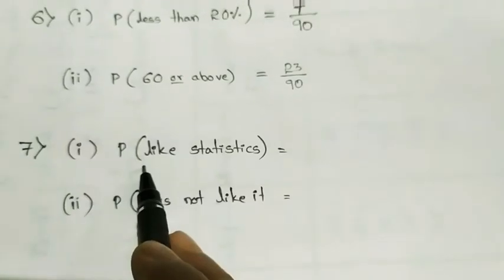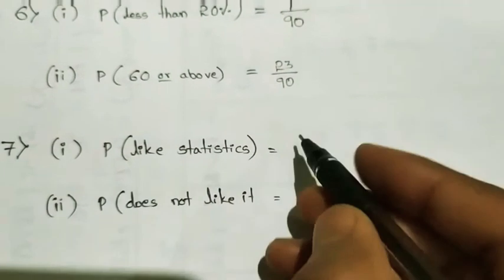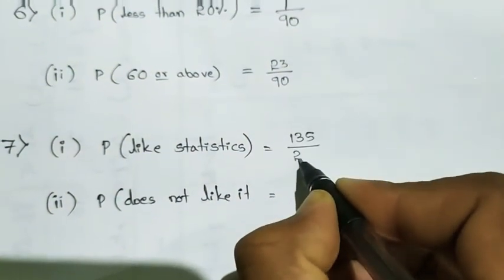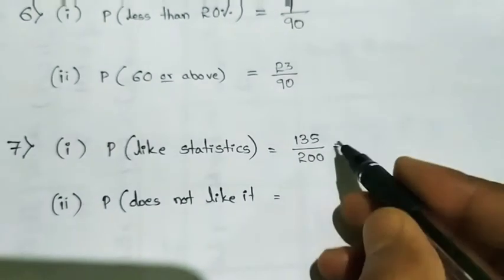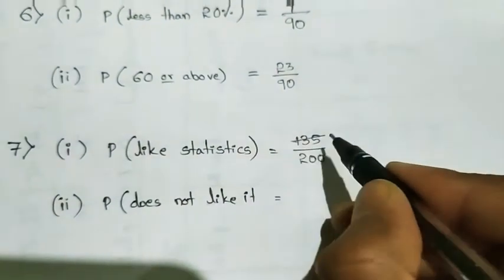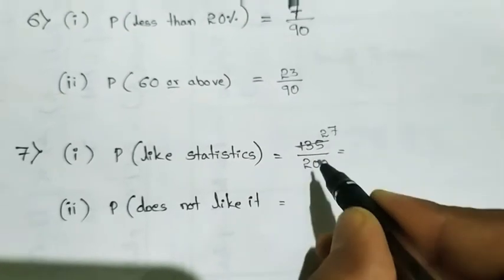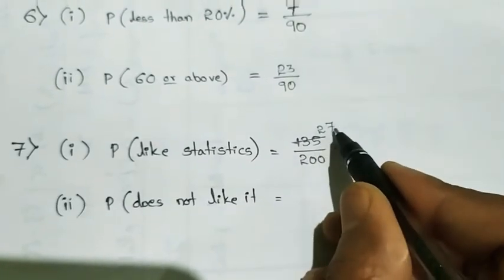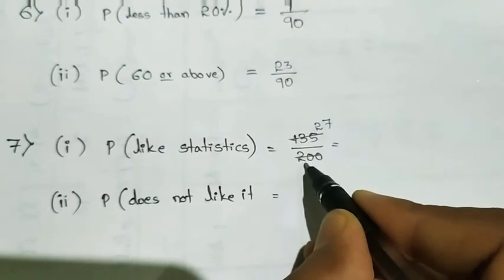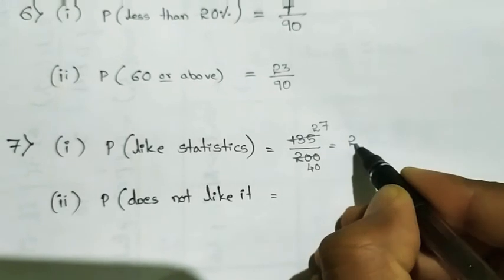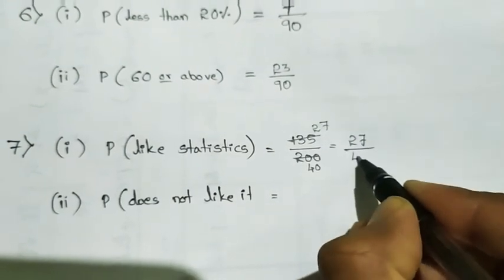So probability of liking statistics will be 135 by 200. Both are divisible by 5, so divide by 5. 5 2s are 10 and remaining 3 it will be 7. 5 7s are 35. Here 5 4s are 20, so our answer will be 27 by 40.